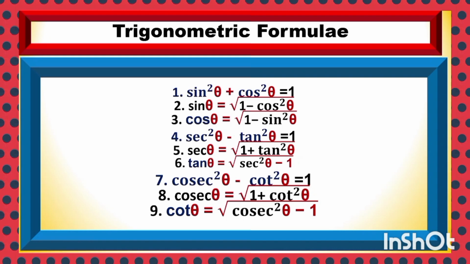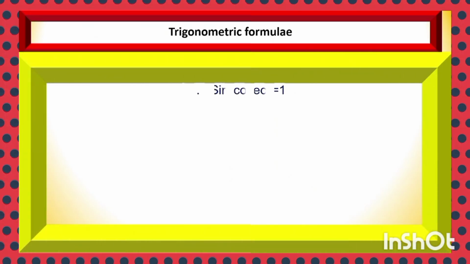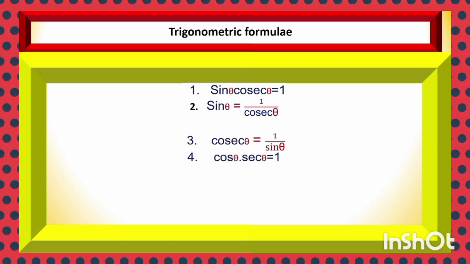Once again, let us recapitulate and note it down. Sin theta and cosec theta is equal to 1. Sin theta is equal to 1 upon cosec theta. Cosec theta is equal to 1 upon sin theta. Cos theta and sec theta is 1. Cos theta is 1 upon sec theta, and sec theta is equal to 1 upon cos theta.